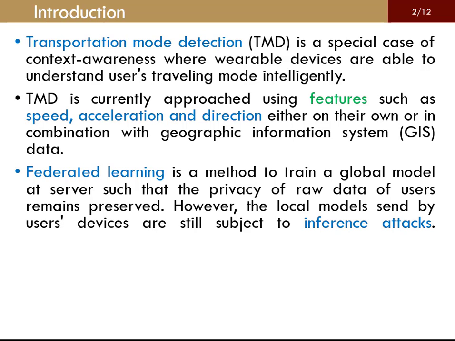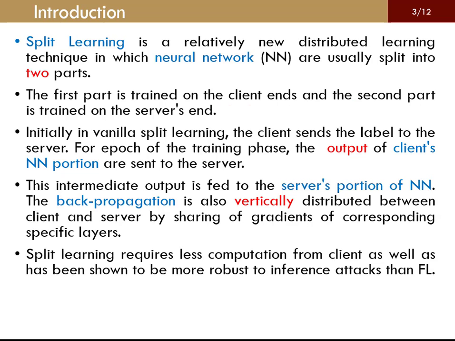Federated learning is a method to train a global model at servers such that the privacy of raw data of users remains preserved. However, the local models sent by user devices are still subject to inference attacks. Split learning is a relatively new distributed learning technique in which neural networks are usually split into two parts. The first part is trained on the client end and the second part is trained on the server's end.